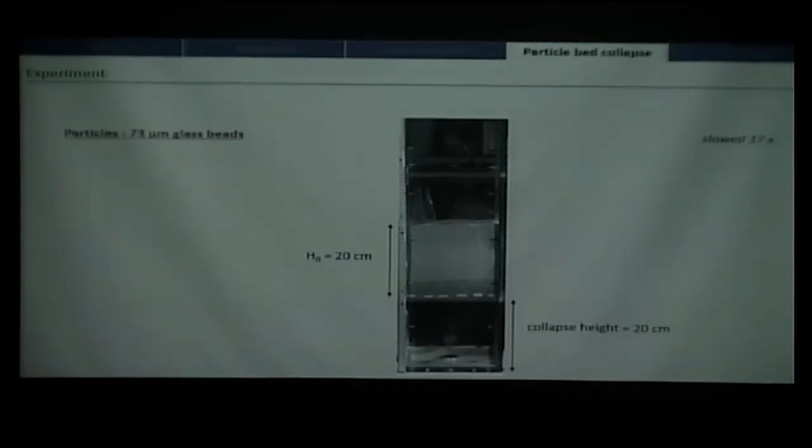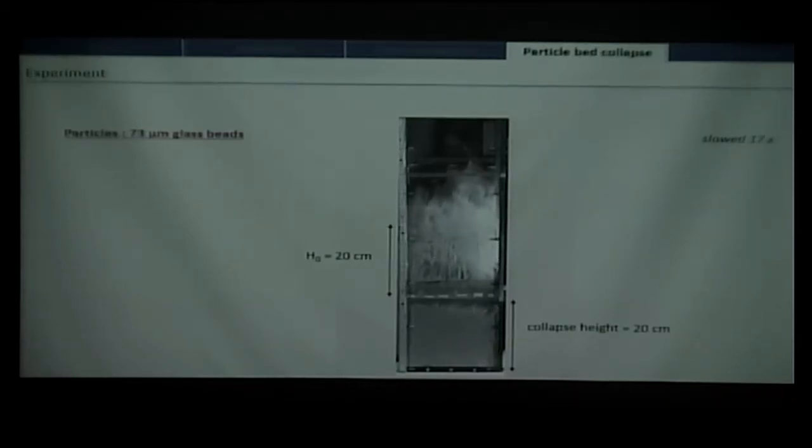So this is a typical experiment. I took the same particles as the ones from the flow of the previous experiments, for a collapse height of 20 centimeters and a bed thickness of 20 centimeters. What happens here is we release the gate, and the particles start to fall, but they don't fall all in one. At least at first they fall very slowly, with particles remaining in the reservoir, and then a bubble reaches the upper surface of the reservoir and explodes.